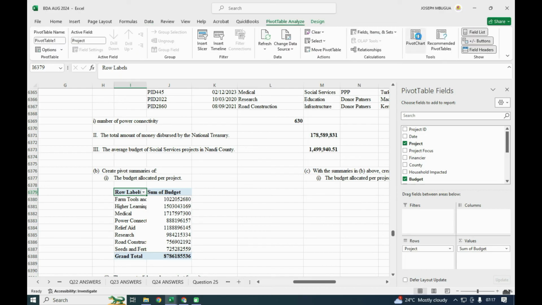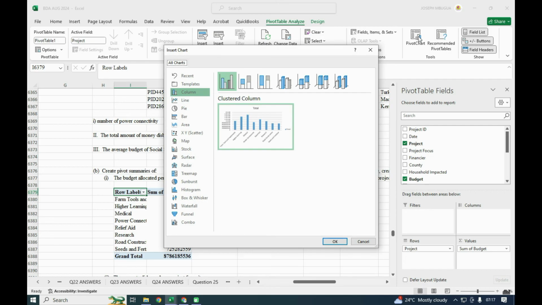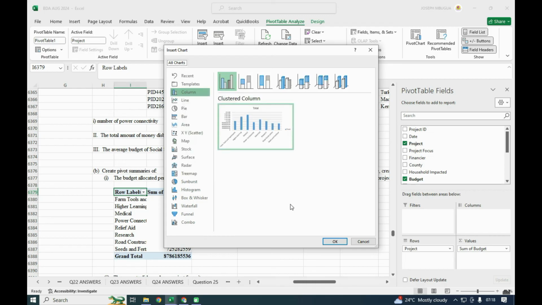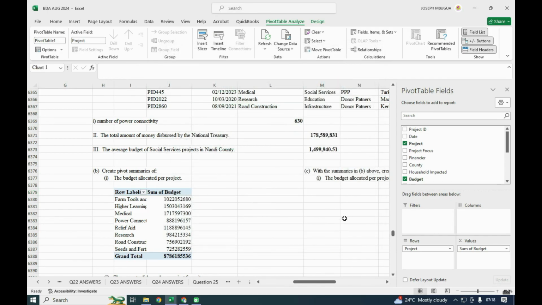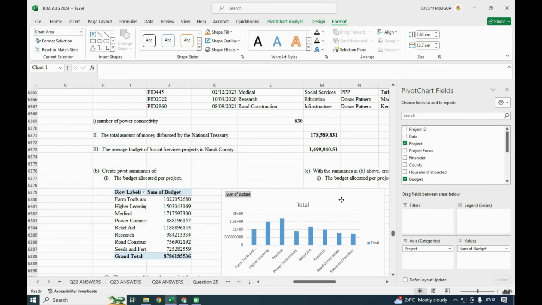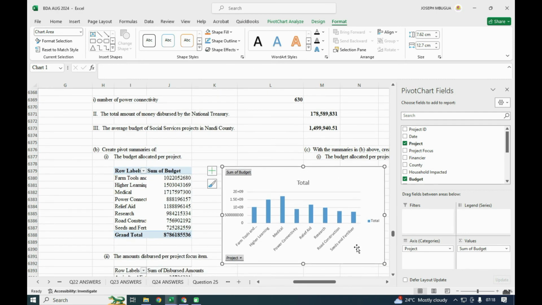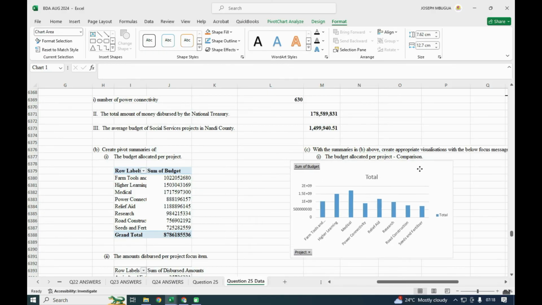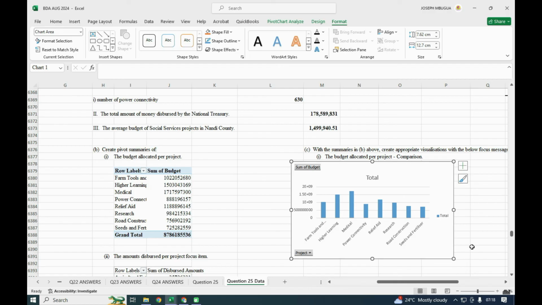I need the pivot chart. Comparison normally uses a bar. If you're dealing with the comparison, just use the bar chart or the column chart. That is normally the best that deals with the comparison. So this is our first chart that deals with the comparison.